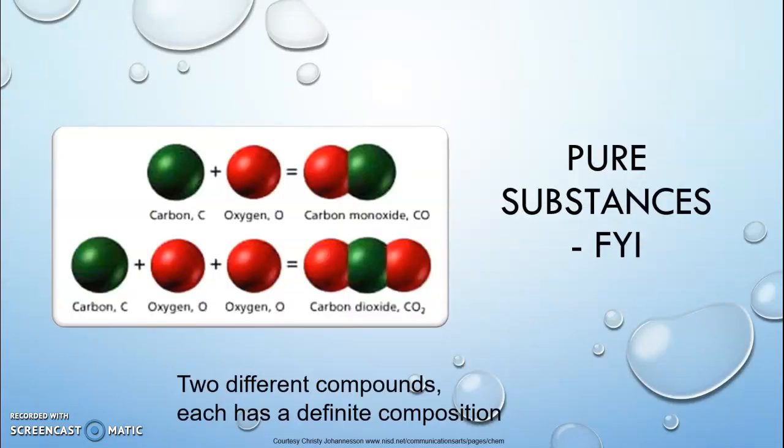Okay, so one thing that we want to just touch on, and we'll talk more about it when we talk about compounds specifically, but you can have the same elements in two different compounds and their characteristics might be very different. Carbon monoxide, which is something you have probably heard of, is a very deadly, colorless, odorless gas that can sometimes be generated if our furnaces are not working properly.